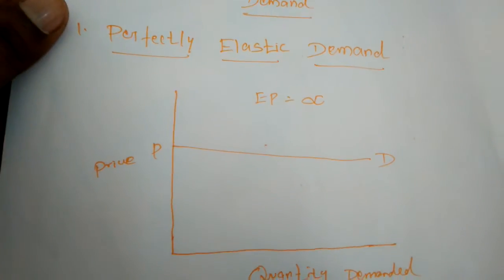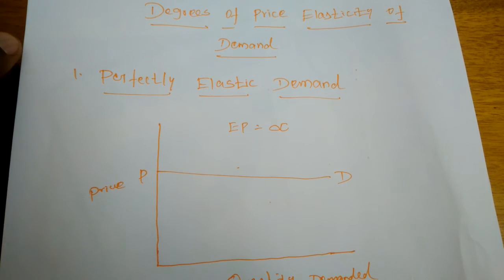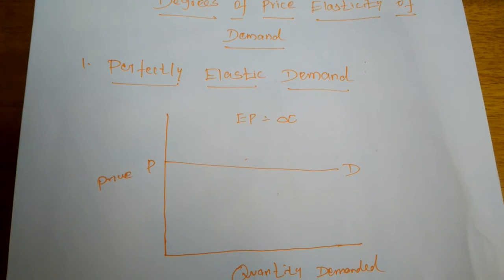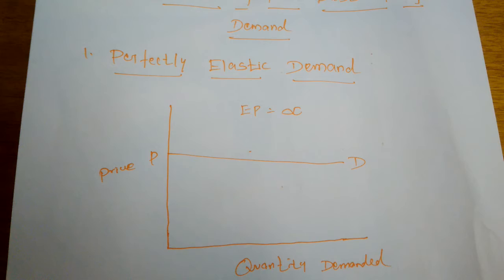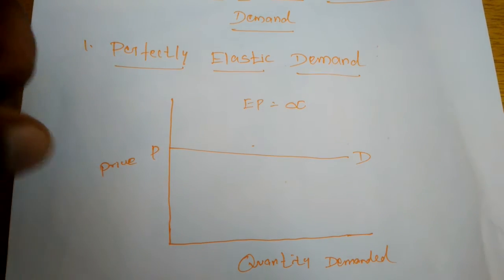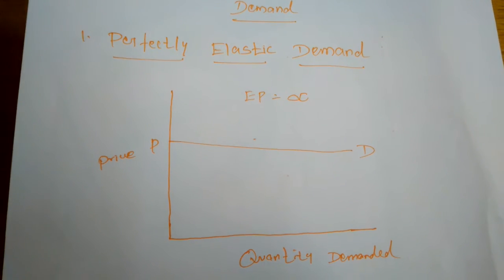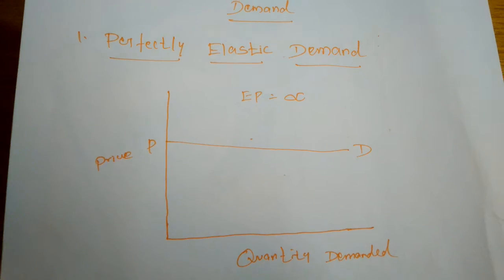And in the last class also we studied the degrees of price elasticity of demand. Price elasticity of demand is commonly known as the elasticity of demand, which refers to the degree of responsiveness of demand to the change in the price of that commodity.